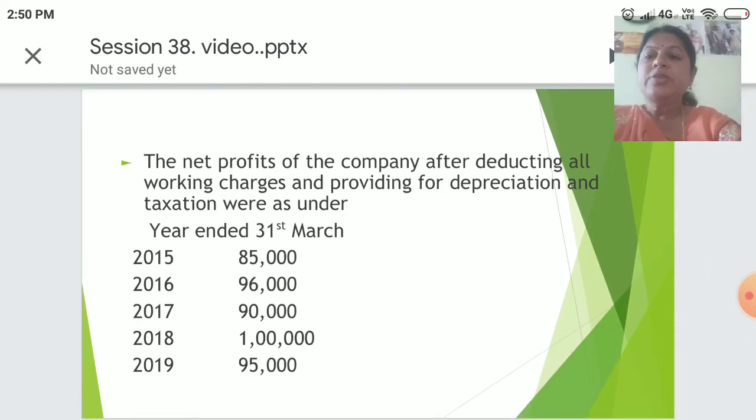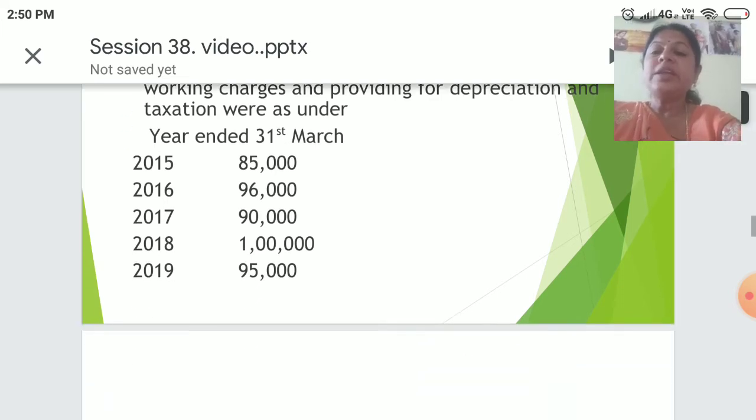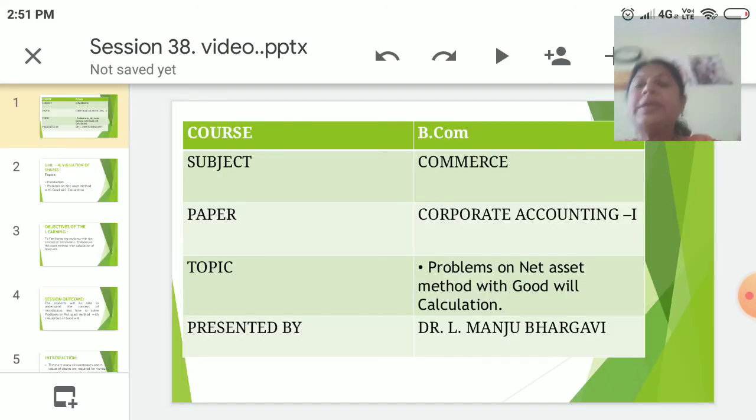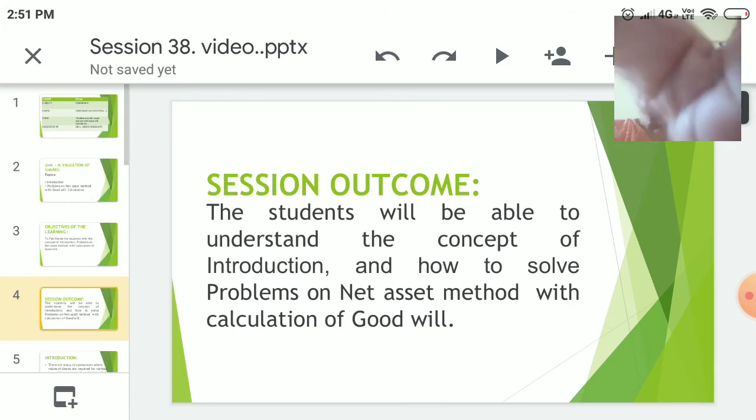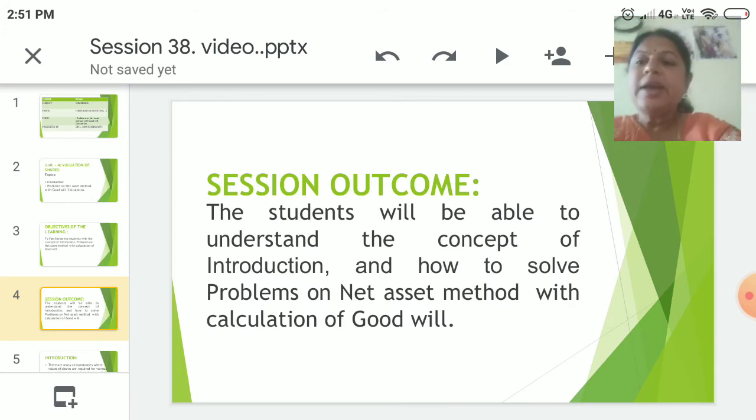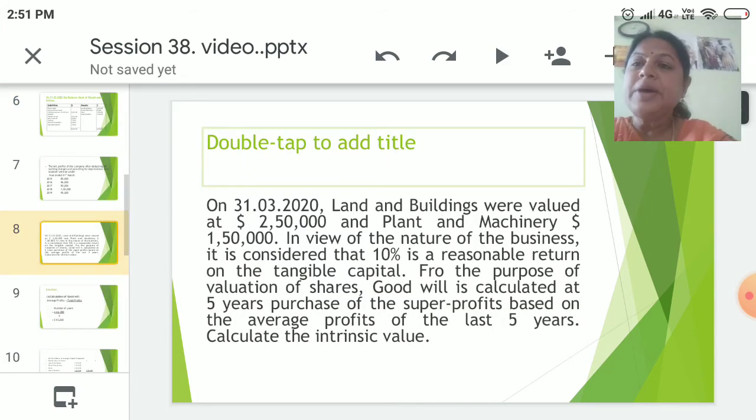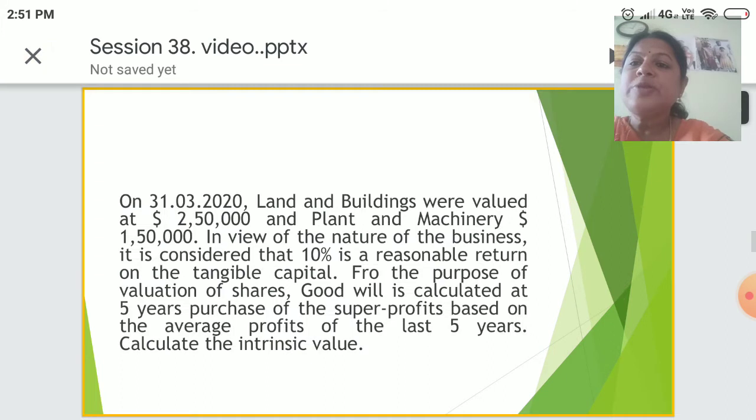The net profits of the company after deducting all working charges and providing for depreciation and taxation were as under. Year ending 31st March 2015, you had 85,000, 2016 96,000, 2017 90,000, 2018 1 lakh, and 2019 95,000. On 31st March 2020, land and building. We'll see the adjustment part. Land and building were valued at rupees 2,50,000 and plant and machinery rupees 1,50,000.